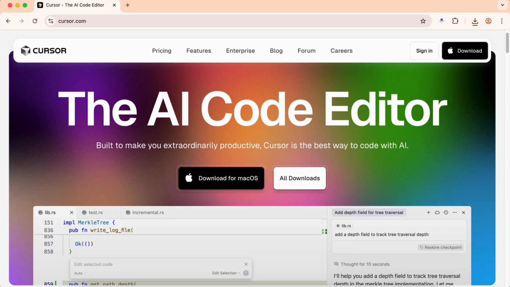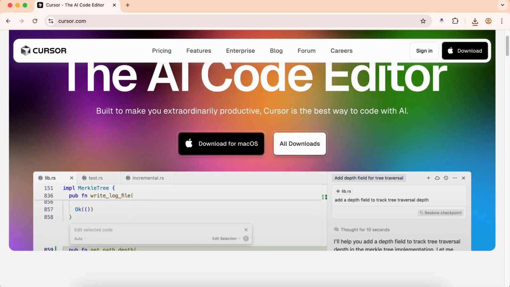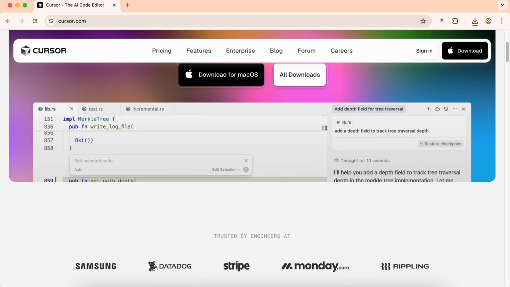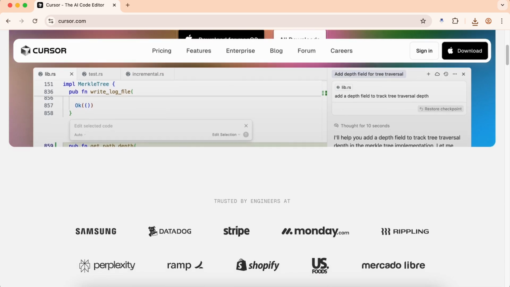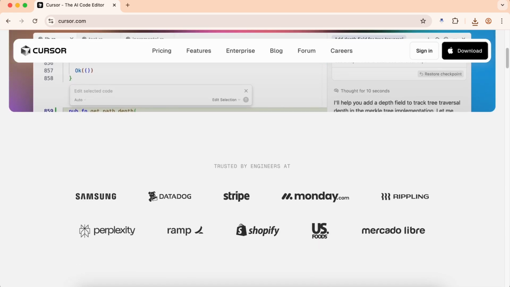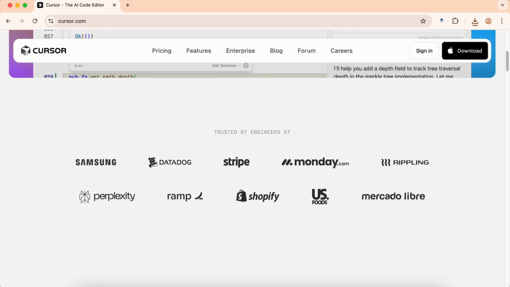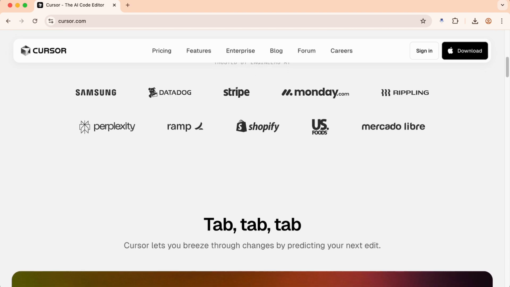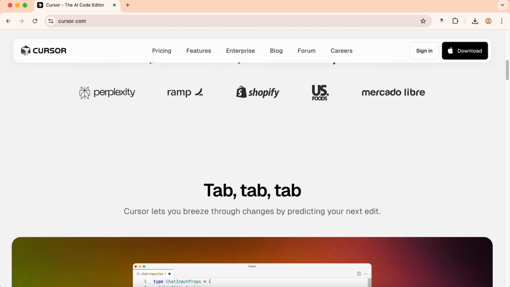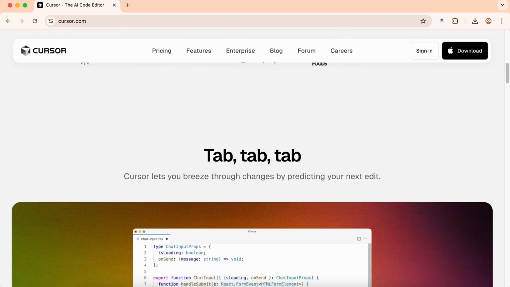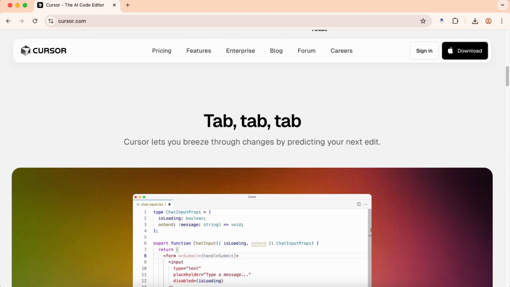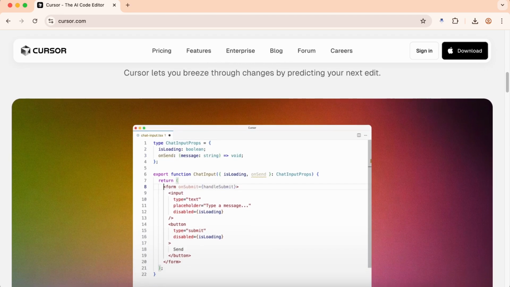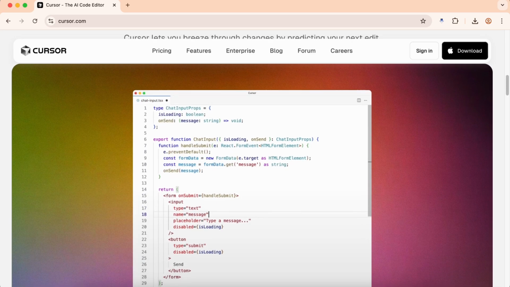Let's start with Cursor AI, which positioned itself as an AI first code editor built on top of VS Code. Cursor is essentially a smart development environment powered by artificial intelligence, built on the familiar VS Code platform, so you'll feel right at home if you're already using VS Code. The standout feature of Cursor is its tab functionality. Cursor's tab feature picks up on your intent and suggests the next logical steps, like pair programming with an AI that actually gets you and can suggest multiple edits at once. This isn't just autocomplete, it's predictive editing that understands context across your entire project.